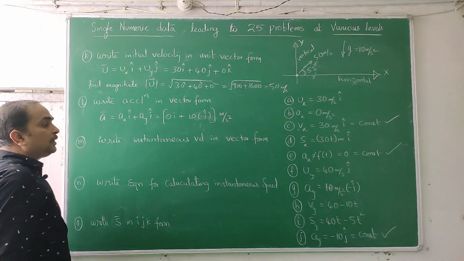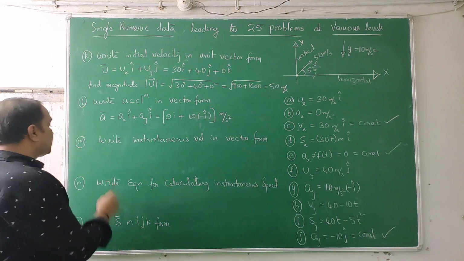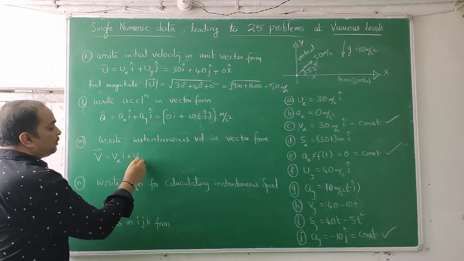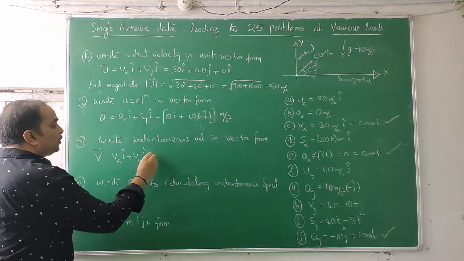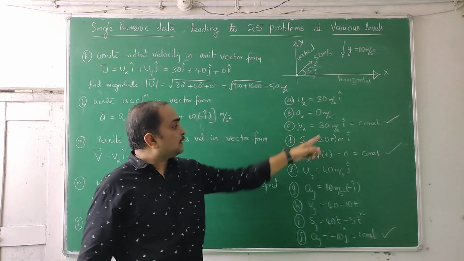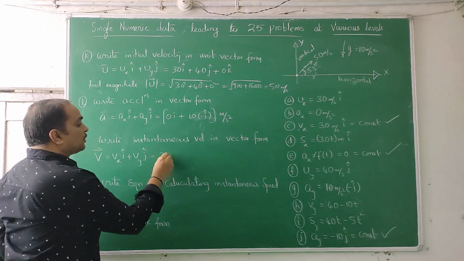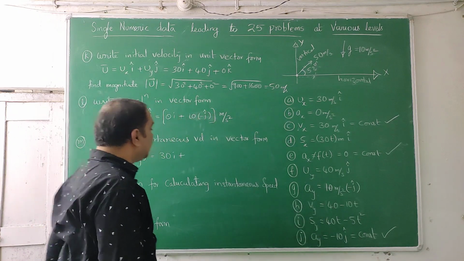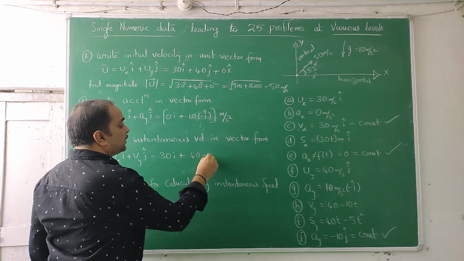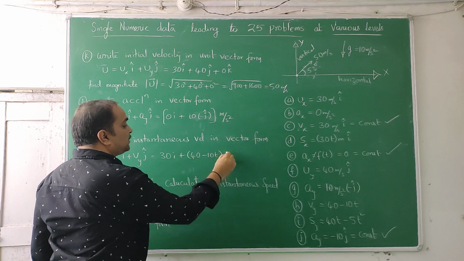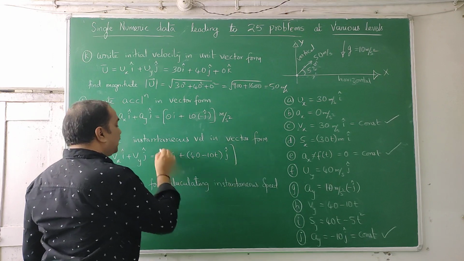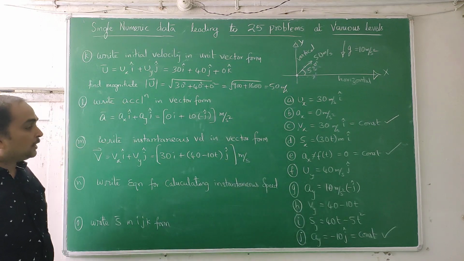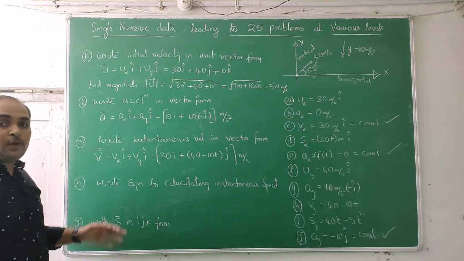Here, write instantaneous velocity in vector form. First you should know instantaneous velocity v bar is vx i cap plus vy j cap. So vx is 30 i plus vy is, we already found out, 40 minus 10t. 40 minus 10t, whole bracket, j cap. Overall in brackets, if you want, you can write meters per second. Velocity is given in meters per second, or you can leave it like that because we are doing everything in the SI system.